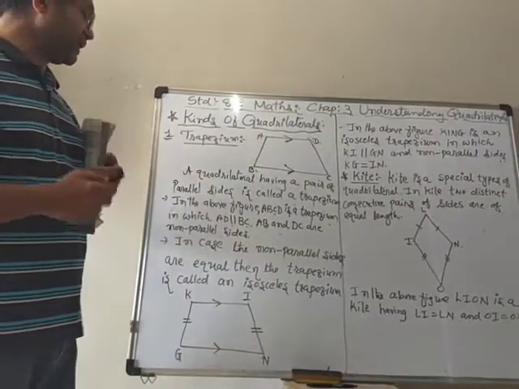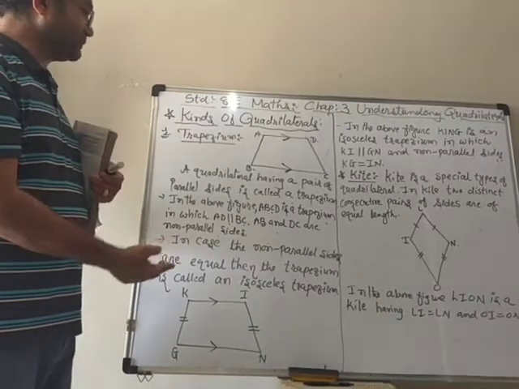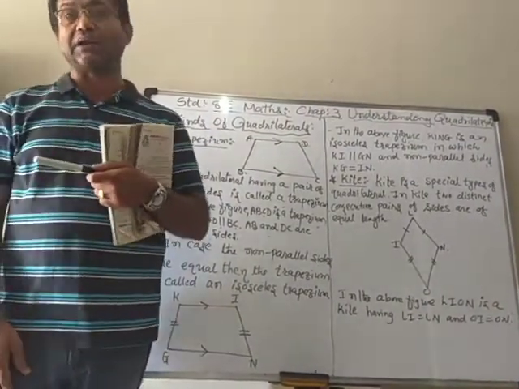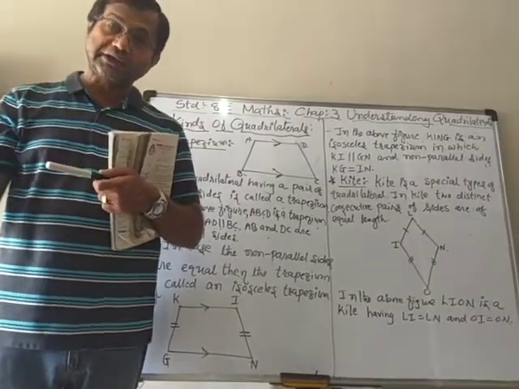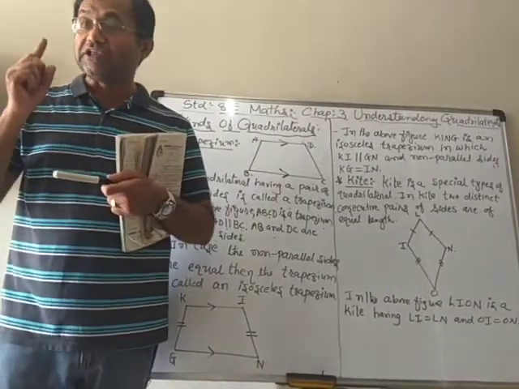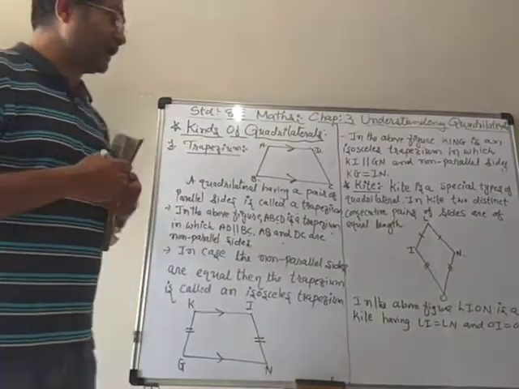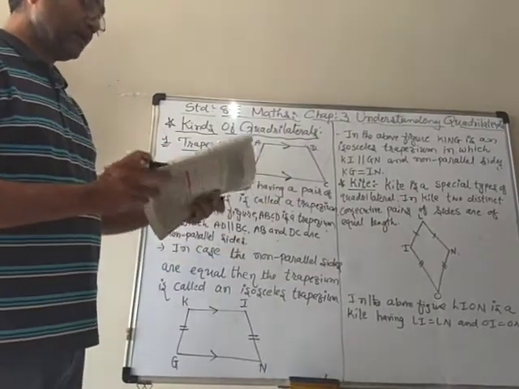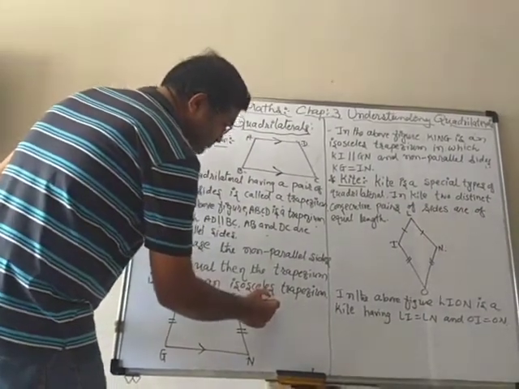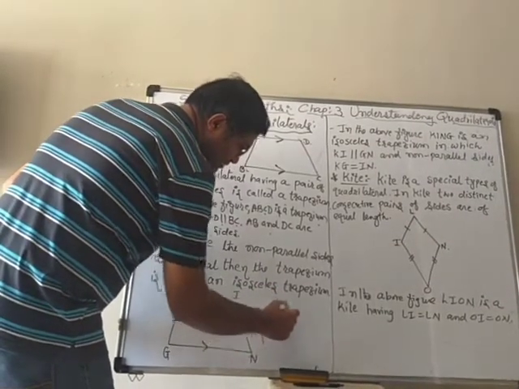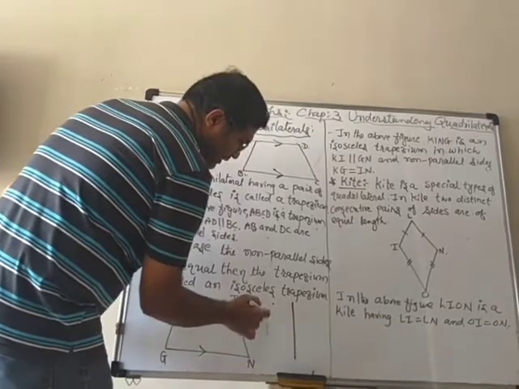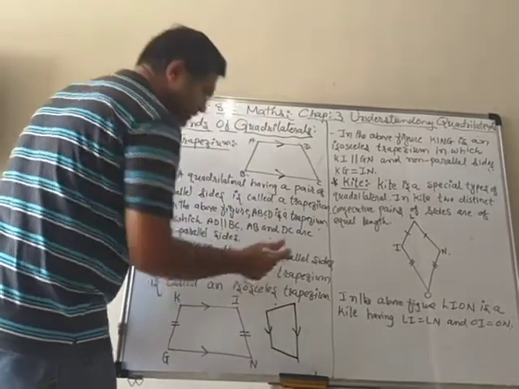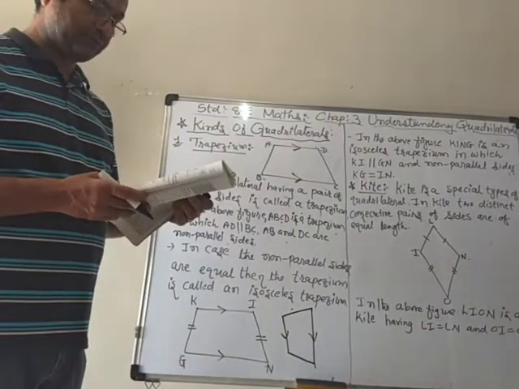So a trapezium can have different types. A normal trapezium is one in which the non-parallel sides are not equal, but in the isosceles trapezium, the non-parallel sides are equal. We can draw different types of trapeziums also. Like it can be like this also, that this side is parallel, the opposite sides are parallel, and the other sides are non-parallel. That is also a type of trapezium.